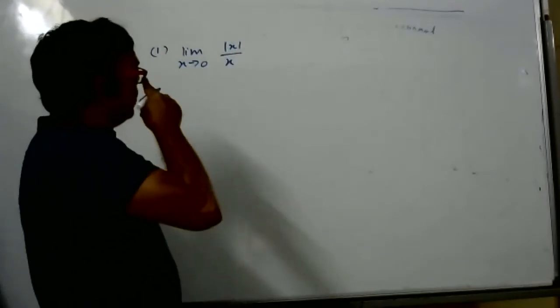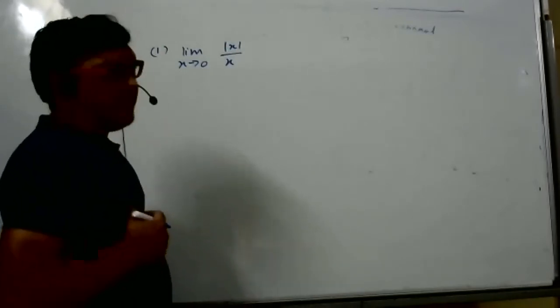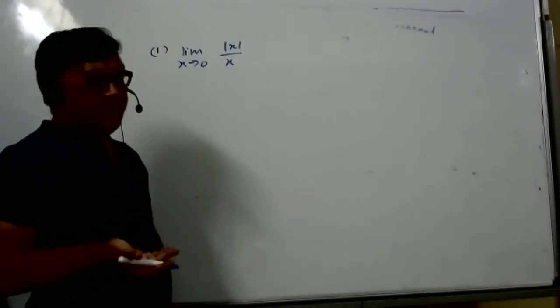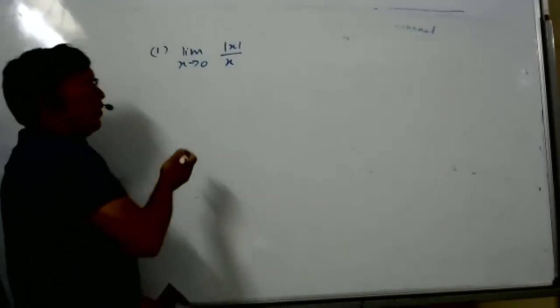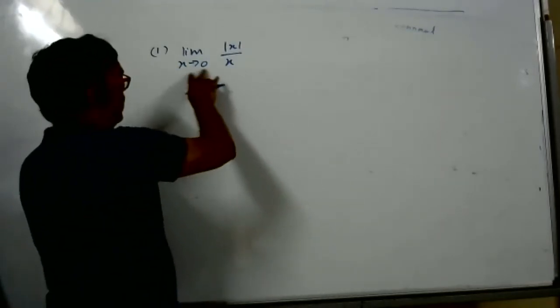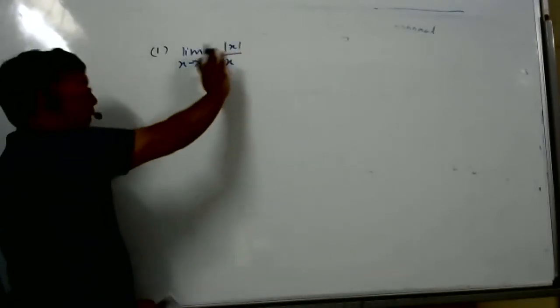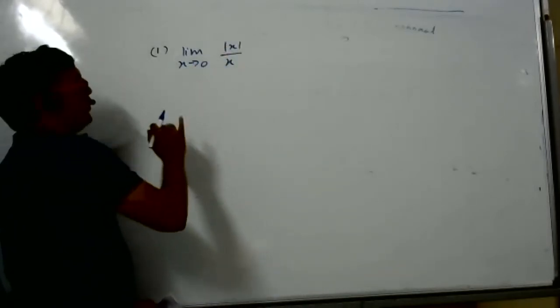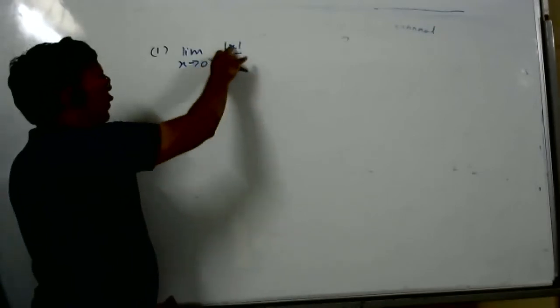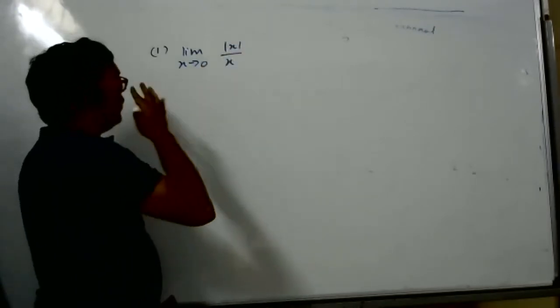Actually yesterday also we did this sum. We did this, then we'll do it again, this time in different cases. Now, if we put 0 directly, what is the answer? 0 by 0.